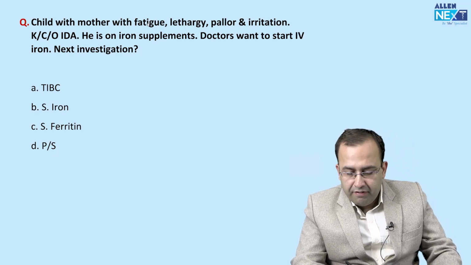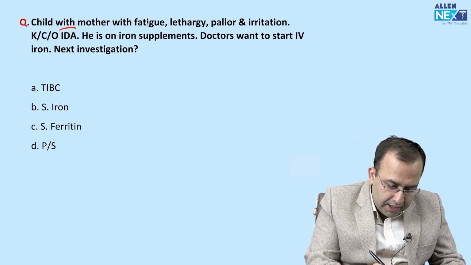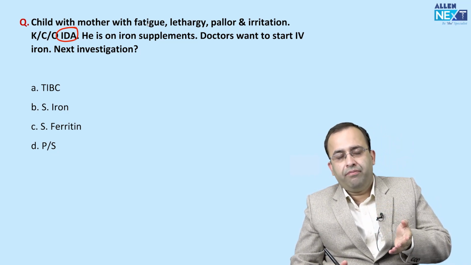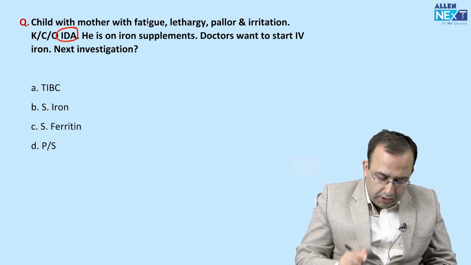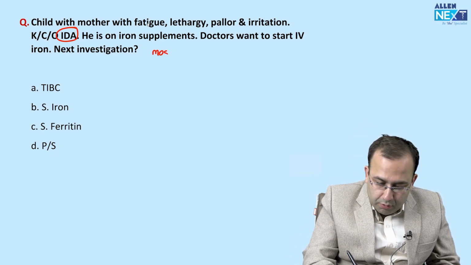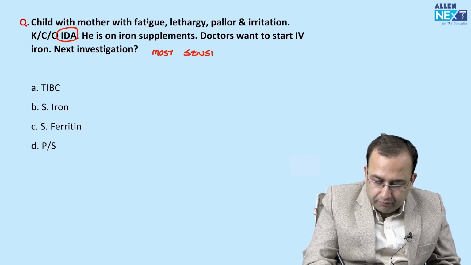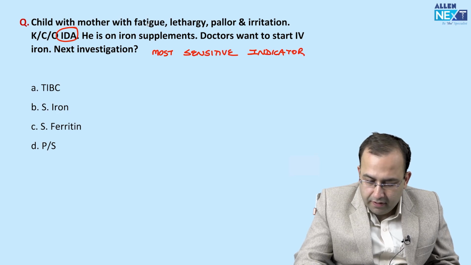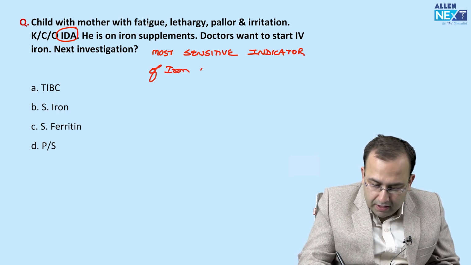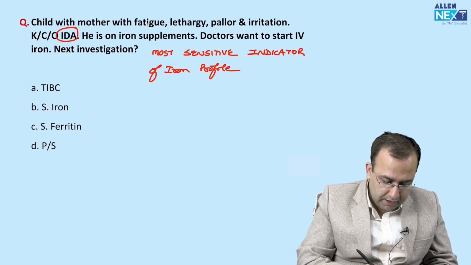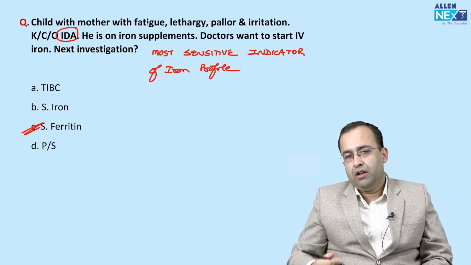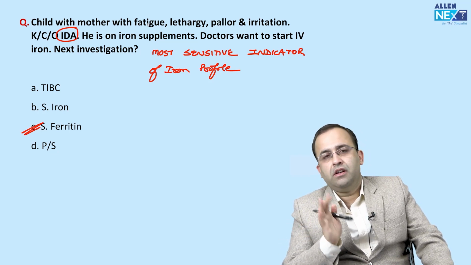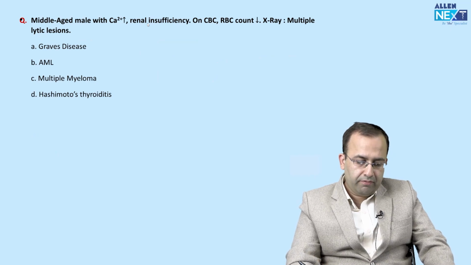A child with mother having fatigue, lethargy, pallor, irritation, is a known case of iron deficiency anemia on iron supplements. The doctor wants to start IV iron. Next investigation? All the examiner is asking you is the most sensitive indicator of iron profile, which is the storage form of iron. Serum ferritin. So the stores reduce first. Most sensitive indicator of iron profile, serum ferritin. It is the storage form of iron, ferritin.